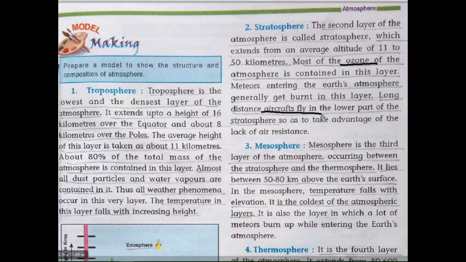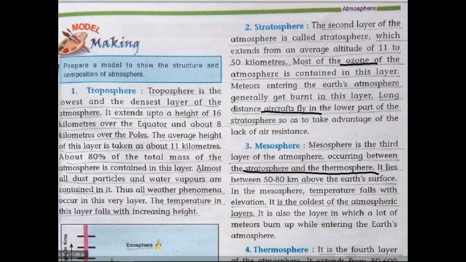Next, third layer is the mesosphere. The mesosphere is the third layer of the atmosphere occurring between the stratosphere and the thermosphere. It lies between 50 to 80 km above the Earth's surface. In the mesosphere, the temperature falls with elevation. As one goes up, the temperature also falls. It is the coldest of the atmospheric layers. It is also the layer in which a lot of meteors burn up while entering the Earth's atmosphere.